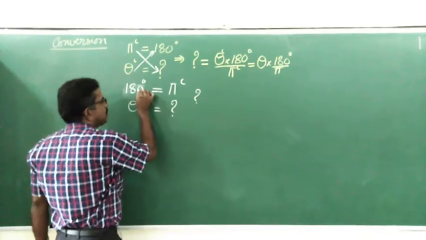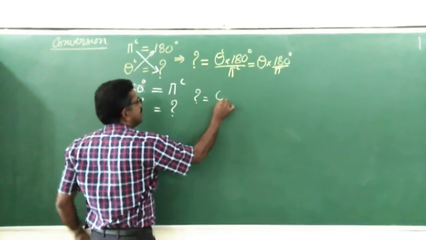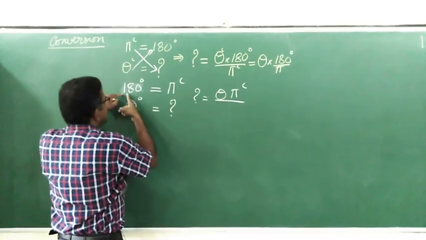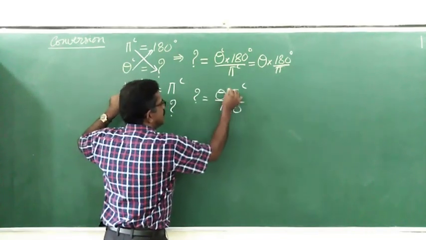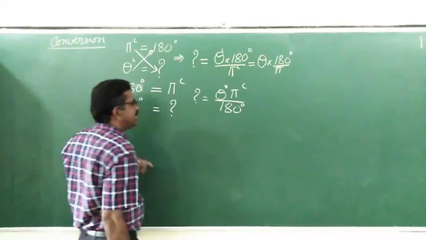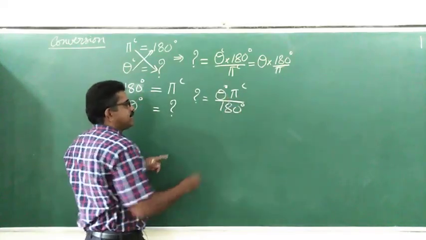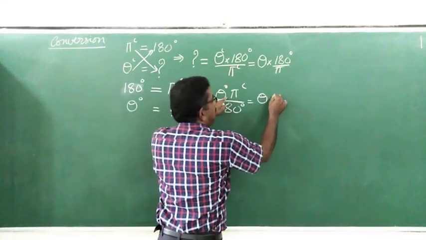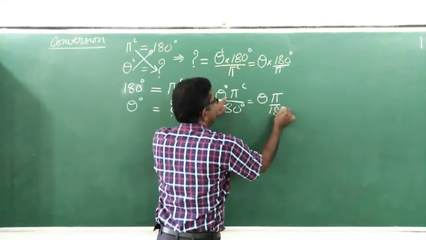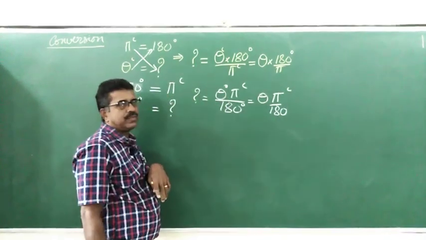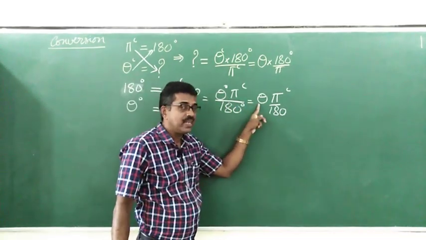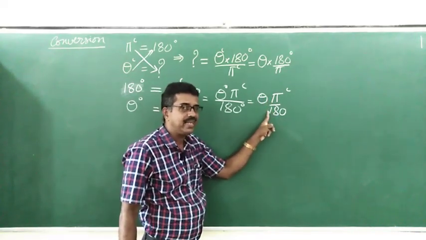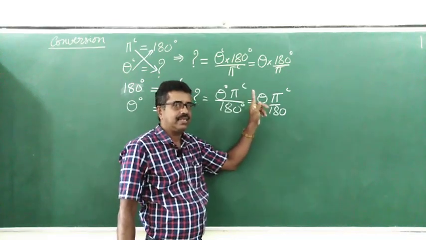I write here question mark, by cross multiply, it is theta into pi radian divided by 180. Here this is given in degrees, this also is in degrees. Therefore, the degree unit will get cancelled. What remains? It is theta into pi divided by 180, which is in radians. Any angle given in degrees, if you multiply by pi by 180, you get that angle in radians.